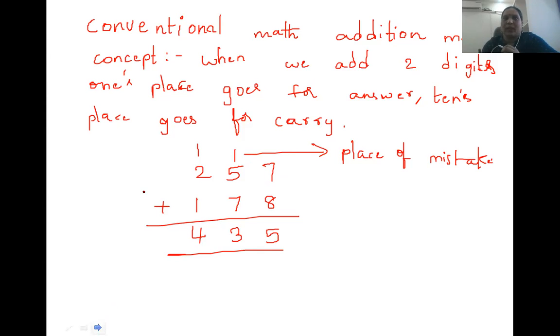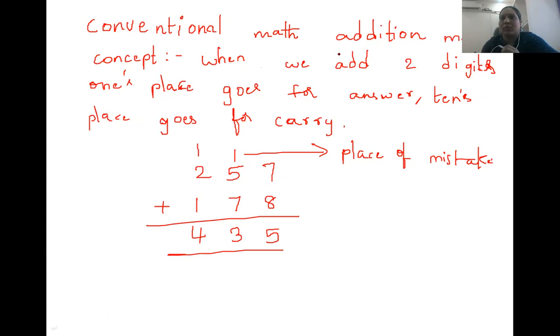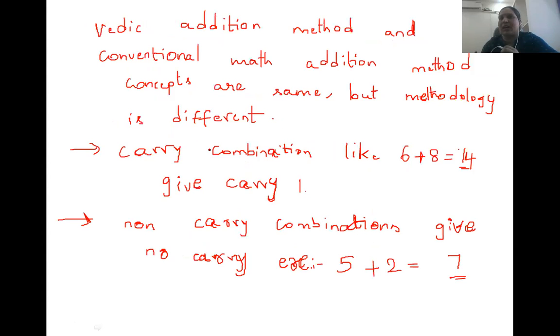So let's see the Vedic addition method. The Vedic addition method and the conventional addition method have the same concept. So normally what is the concept? When we add two digits, the ones place goes to the answer and the tens place goes to the carry, right? 7 plus 8 is 15. So this is the ones place and the tens place. We should write 5 in our answer, and this 1 we have to take as carry. So that is the concept in both Vedic and conventional math. Concept-wise they are the same, only the methodology is different.